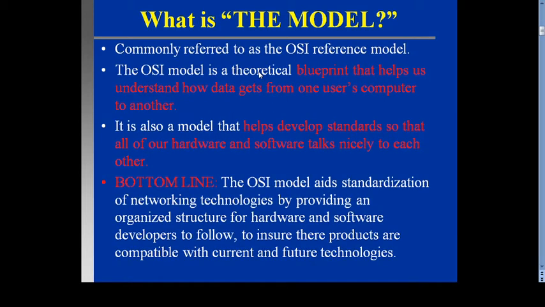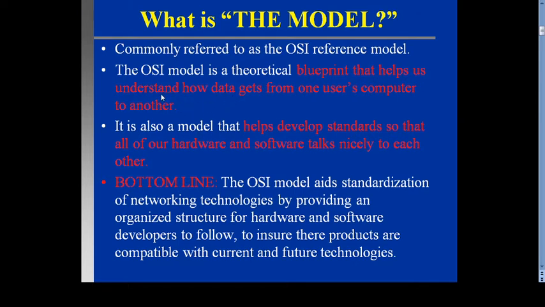Now, what is the OSI model? It is commonly referred to as a reference model. The OSI model is a theoretical blueprint that helps to understand how data gets from one user computer to another. That is why it is called the OSI model: it is a blueprint of how data will be passed from one host to another host over a network.